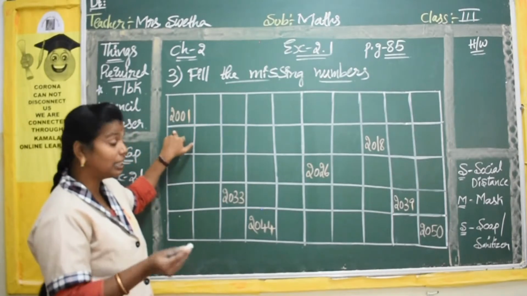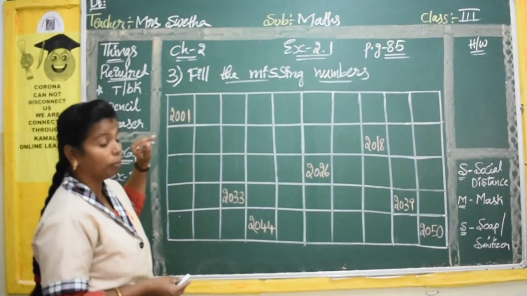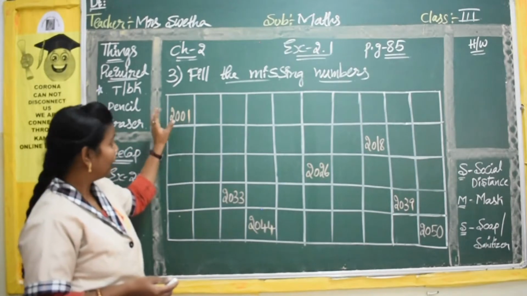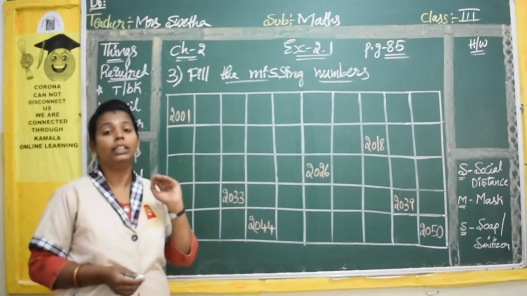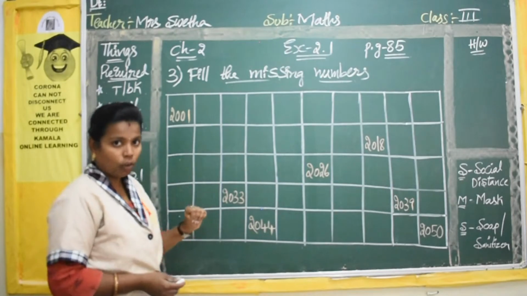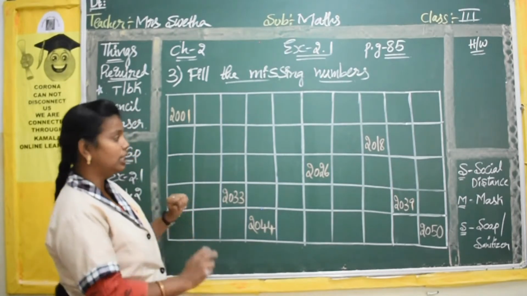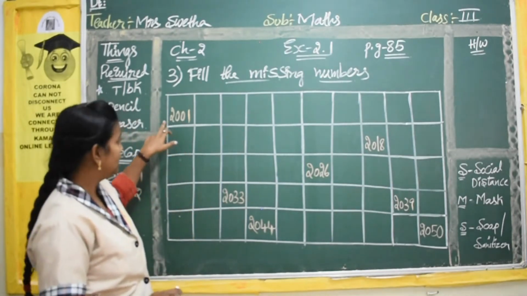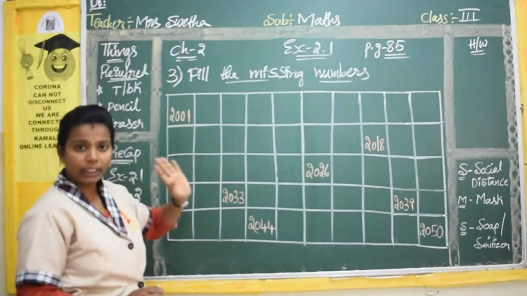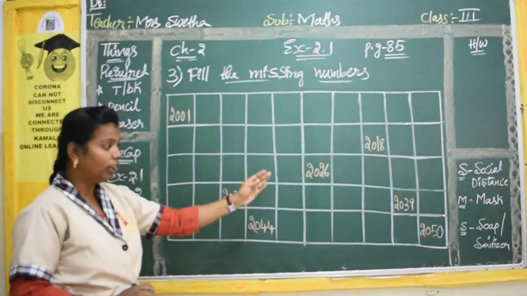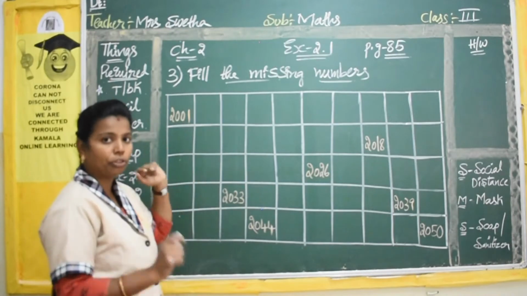See, the number is starting from 2001. It means in your set of numbers, compulsorily you should have 4 digits. You should have 4 digits in your number. See, 1, 2, 3, 4. 4 digits are compulsory for a number to write here. Okay, so that you should remember.